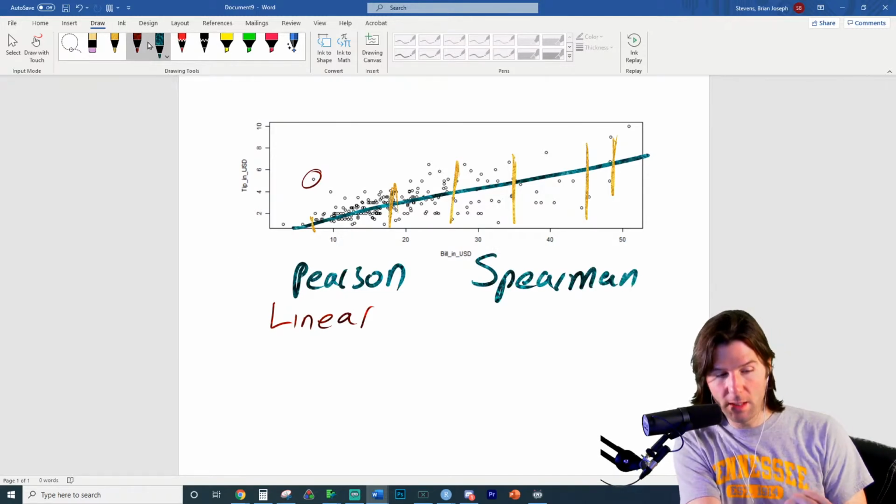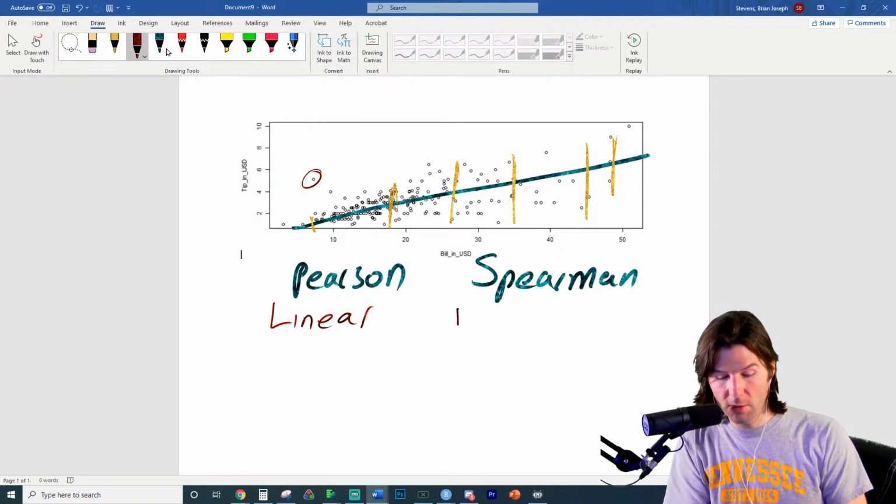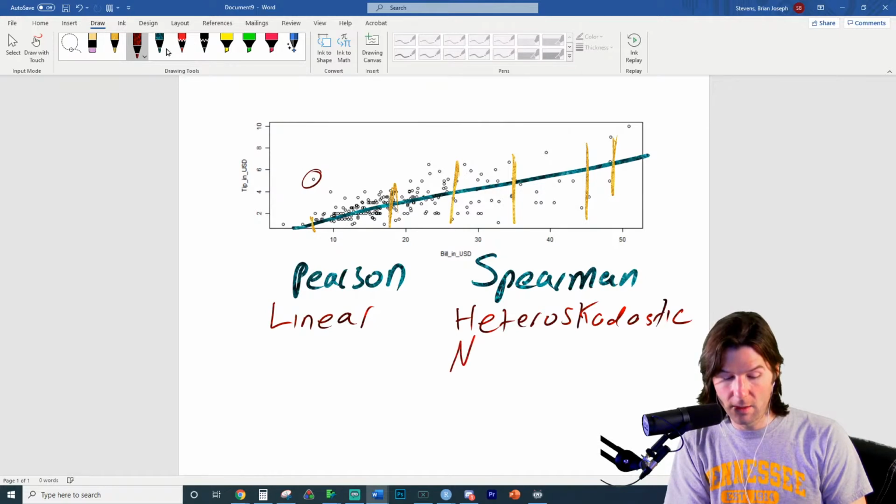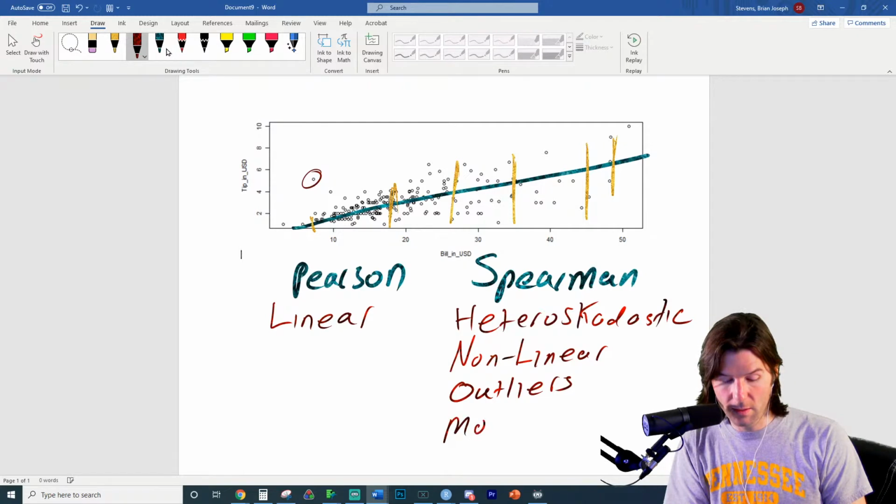Spearman handles heteroscedastic. It also handles nonlinear. It handles outliers. And the graph must be monotonic.